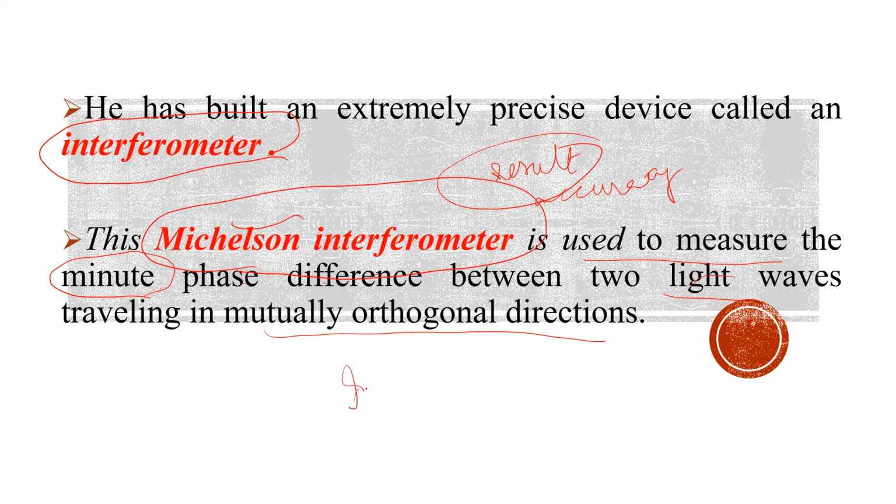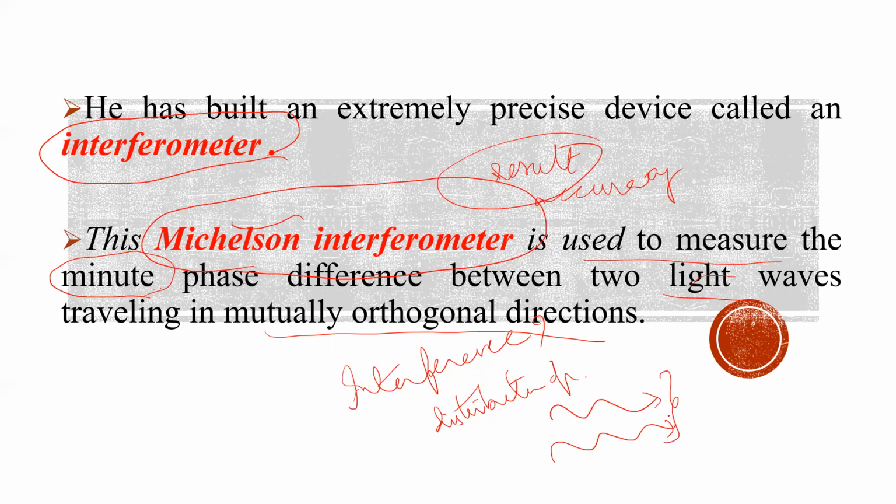So you know that interference, in your intermediate you have studied, students. So what is interference? See, that is nothing but distribution of intensity. When two waves of same phase interfere with each other, there will be a distribution of intensity or distribution of amplitude in the region of interference, which in turn results in fringes.